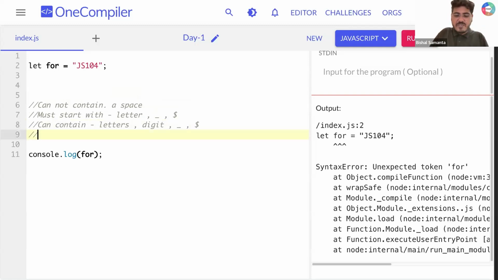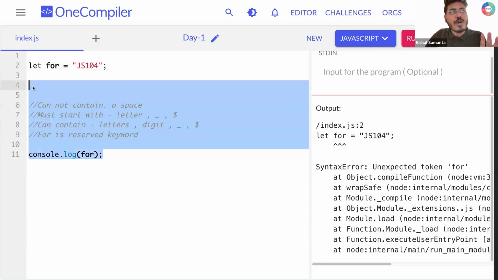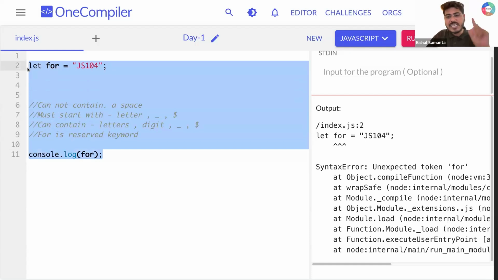It is predefined. So there is a list of keywords which you cannot directly use, like for, break, continue. We'll see all this in examples. So these are a few important rules that you need to ensure while creating a variable.